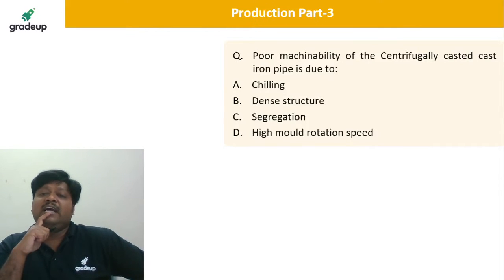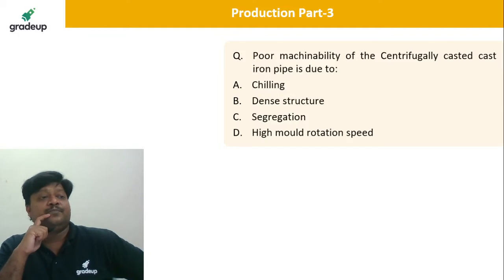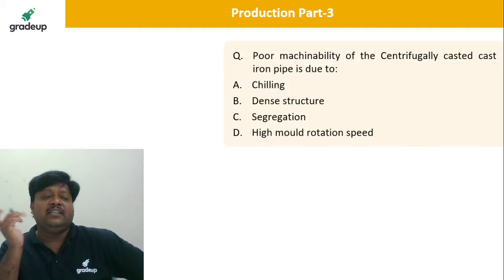The next question: the poor machinability of centrifugally cast cast iron pipe is due to... Yes Ramkisan, to improve the accuracy and required dimensional tolerances, we have the reaming operation.